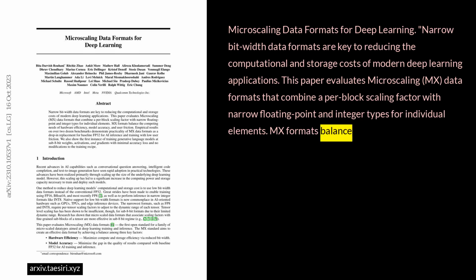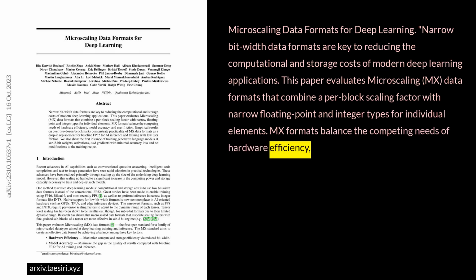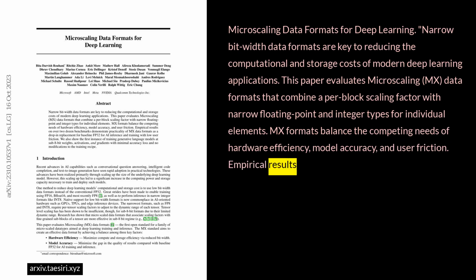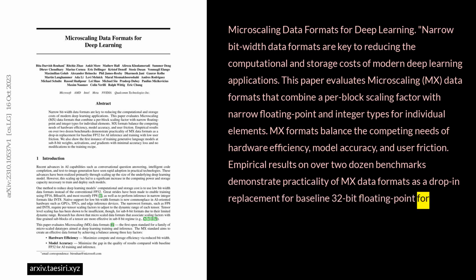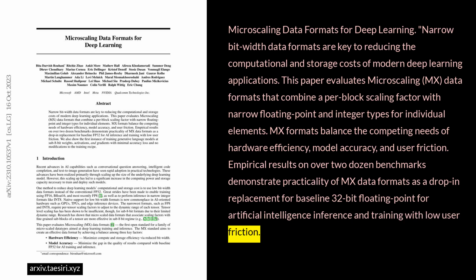MX formats balance the competing needs of hardware efficiency, model accuracy, and user friction. Empirical results on over 24 benchmarks demonstrate practicality of MX data formats as a drop-in replacement for baseline 32-bit floating point for artificial intelligence inference and training with low user friction.